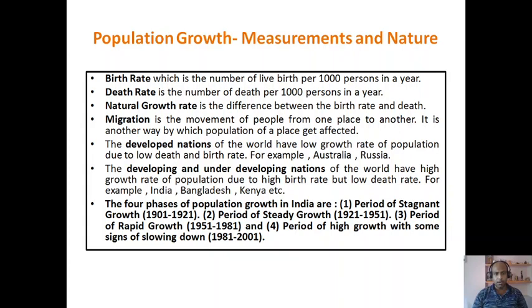In India, a negative growth rate of population is observed during the first phase, because during that time our country was a colony of the British Empire. So many people lost their life in the Second World War fighting for the British against their enemy, and also due to influenza and cholera. Due to all these epidemics, many people lost their life in the first phase of population growth in our country.